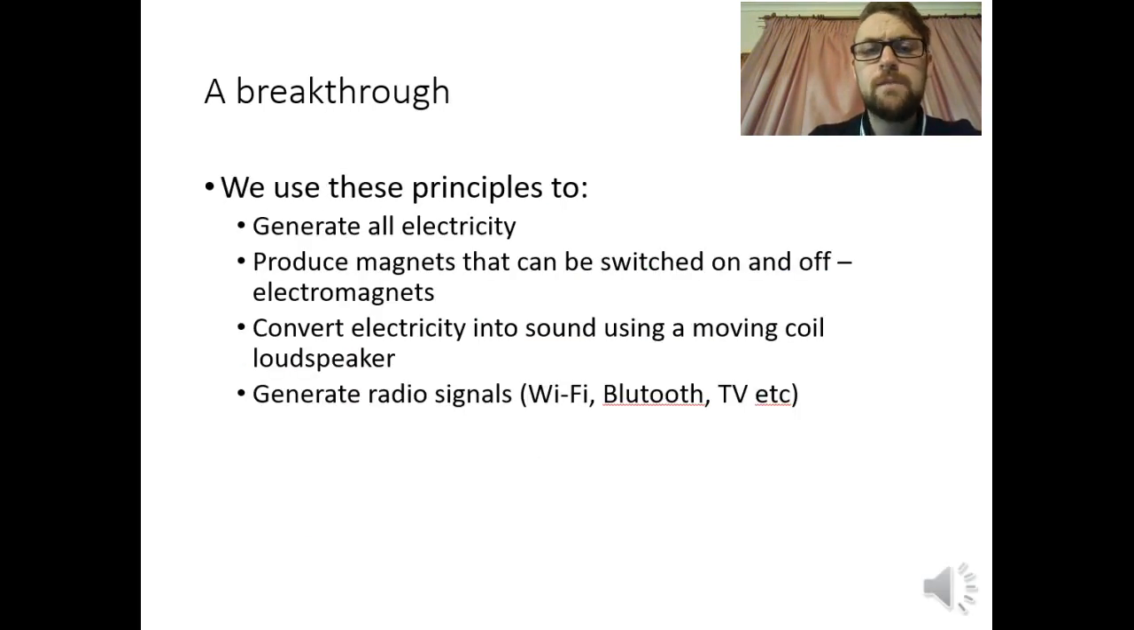Okay, so the reason why this stuff is all very important is because we generate all electricity using this process. We can create magnets that can be switched on and off, like we just saw with the large car moving magnet, the electromagnet. We can convert electricity into sound. Okay, so in all of your headphones, in your car, at home, all of your speakers use electricity and magnetism to create sound. And it's also used to generate radio signals, so Wi-Fi, Bluetooth, TV. So these are all really, really important concepts.